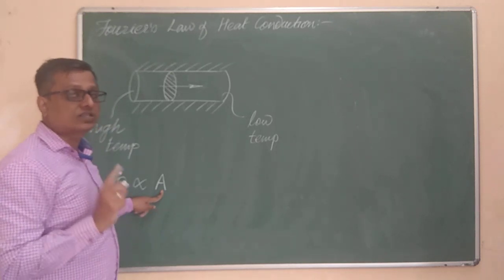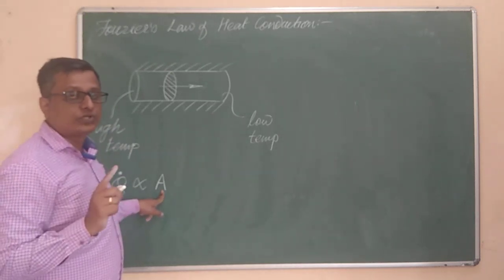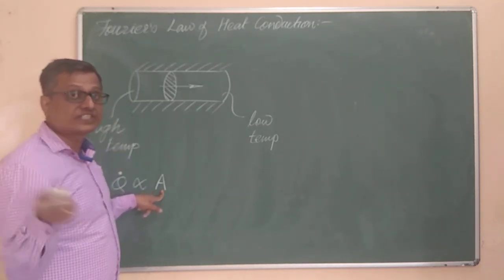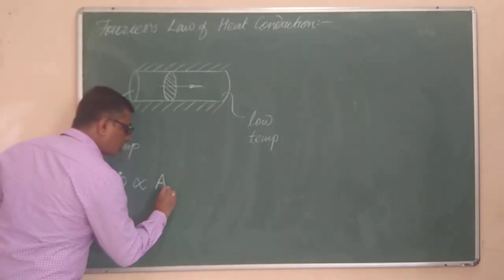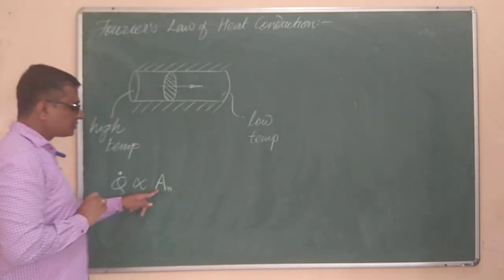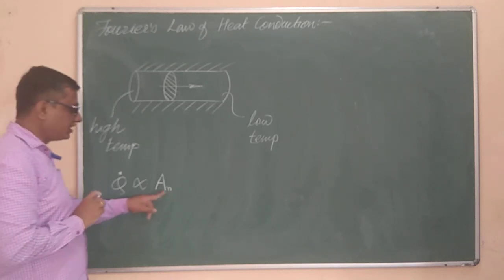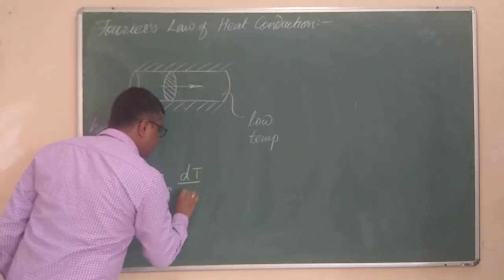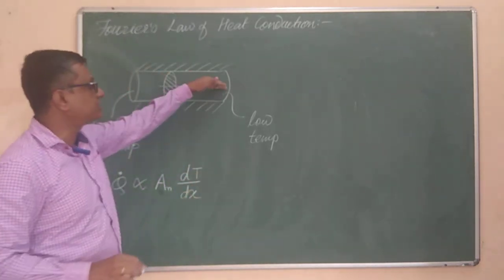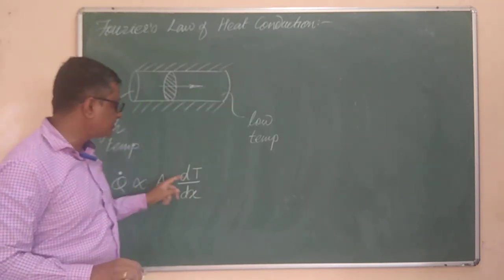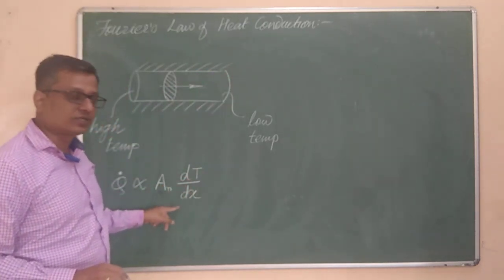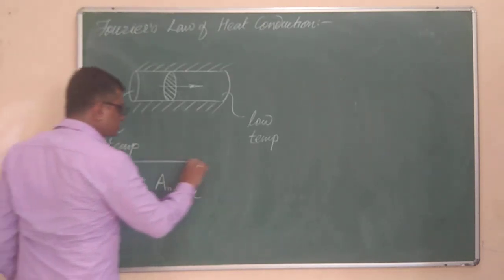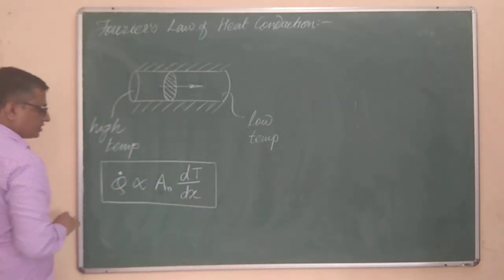Remember that it is not the surface area. In Newton's law of cooling, we take the heat transfer rate as directly proportional to the surface area of that object. So over there it is the surface area, but here this area is the normal area. I would like to write N over here. This represents the area normal to the direction of flow of heat, and it is also proportional to the temperature gradient in that direction. So if the heat flow is in the x direction, the temperature gradient in the x direction is dt by dx, which we have just seen. So this is the mathematical statement of Fourier's law.